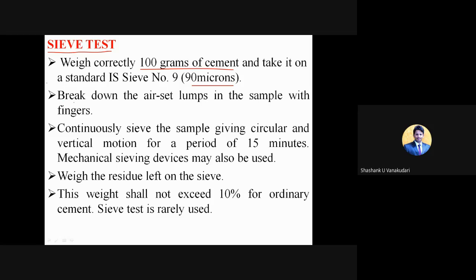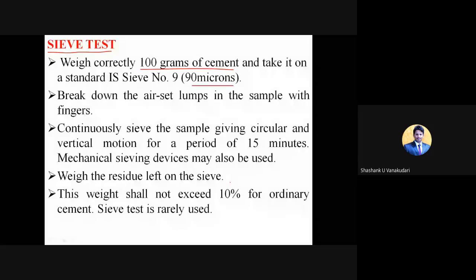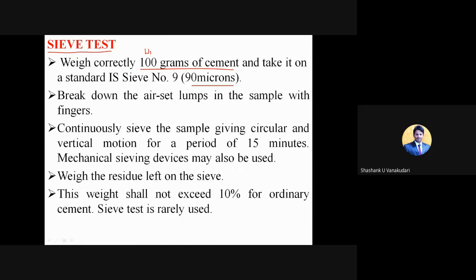Clear? So that 100 grams of the cement, you need to sieve through the 90 micron sieve. Some cement particles will pass and some particles will be retained. You need to collect the retained particles from this 90 micron sieve. I will give you an example. Just consider this 100 grams as W1, the total weight of the cement, and then you sieve it.